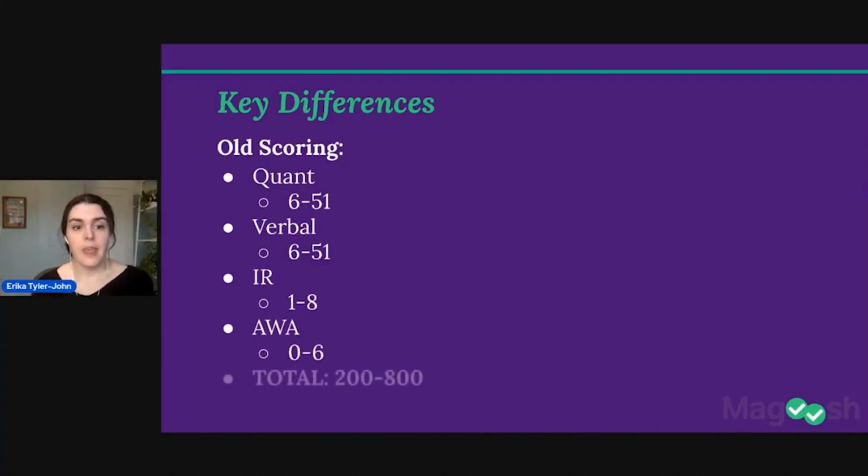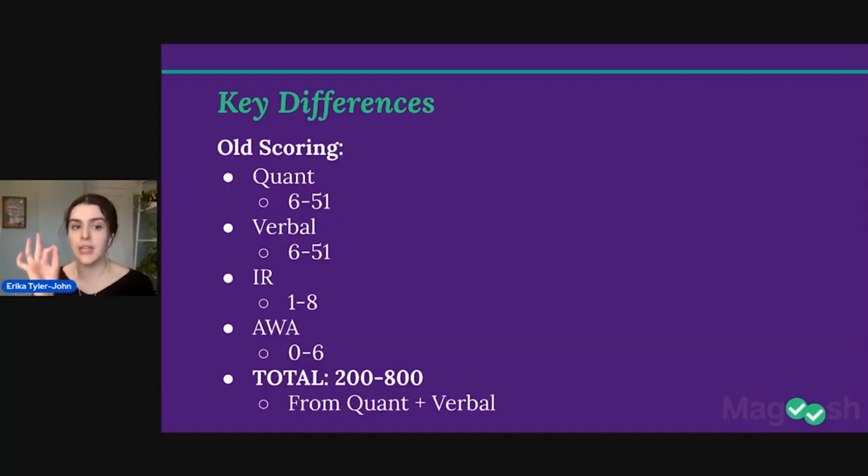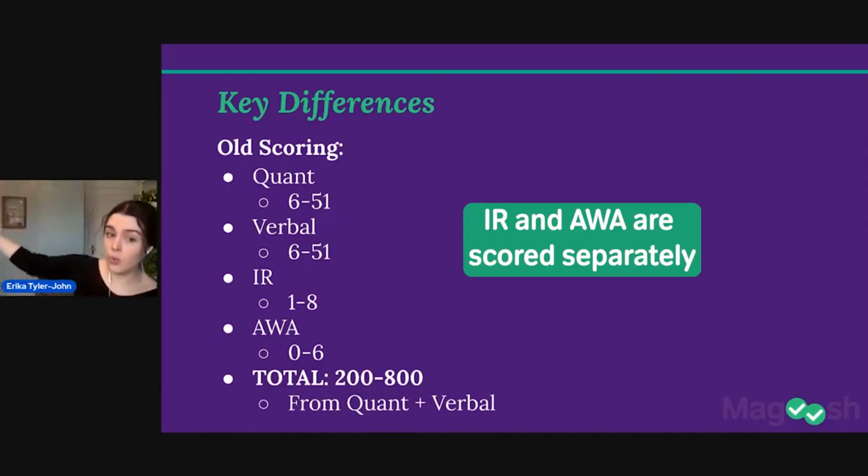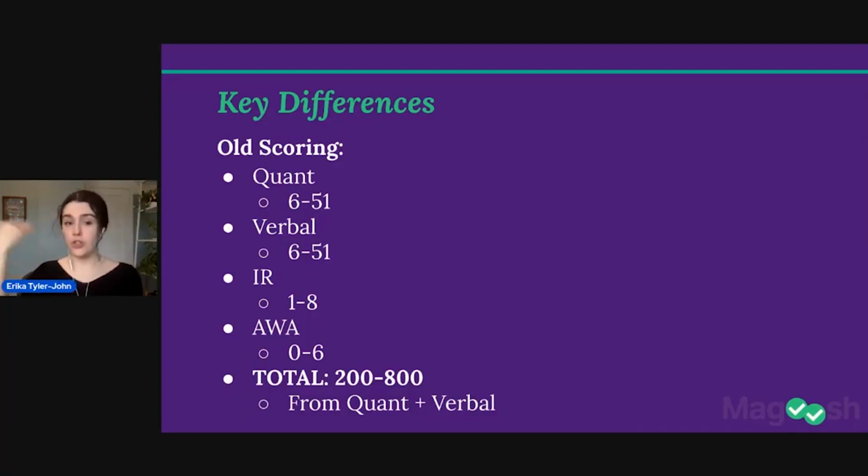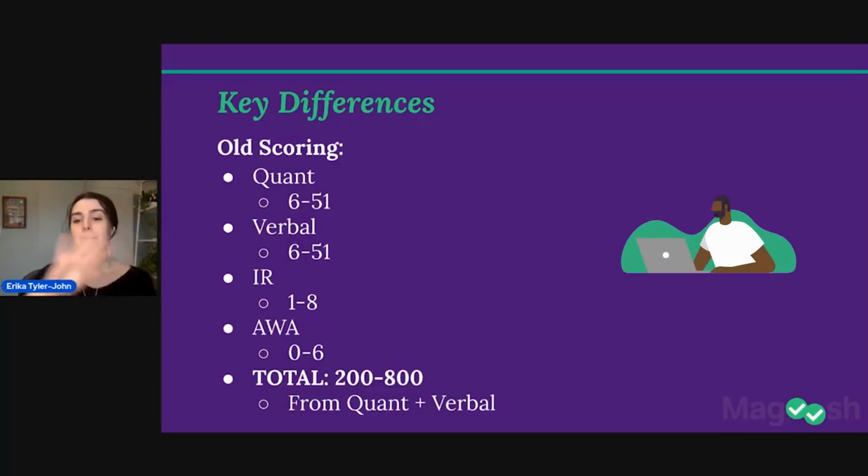Now, the total score on the GMAT is 200 to 800, and that score is composed of your quant and your verbal scores. So IR is scored separately, AWA is scored separately, which, as I was talking about earlier, means that we emphasize quant and verbal in our studies because those contribute to your total score. IR and AWA less so. We're mostly hoping to just do okay on those sections, well enough to not raise any flags. And if you're taking the current version, that advice stands. But if you're taking the Focus Edition, things change a little bit.